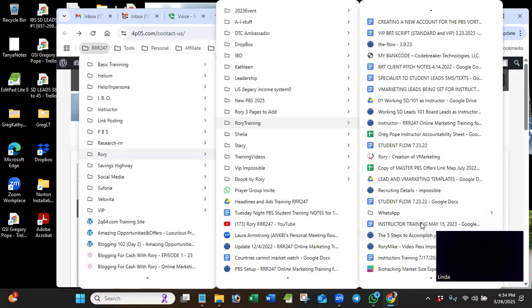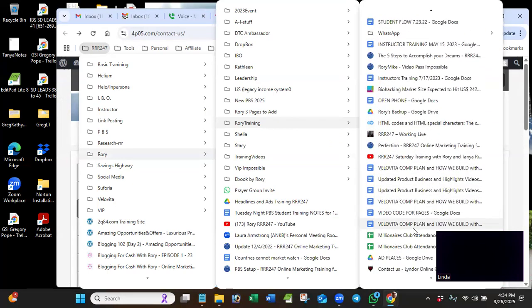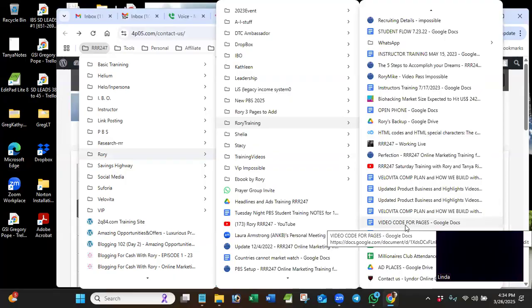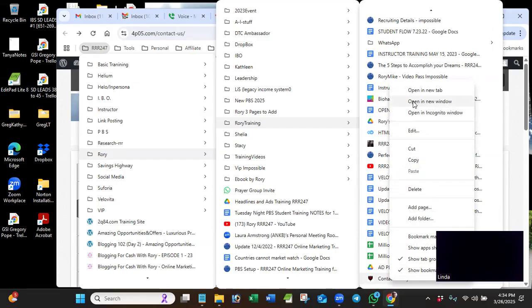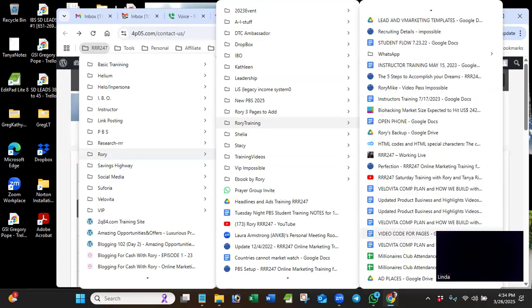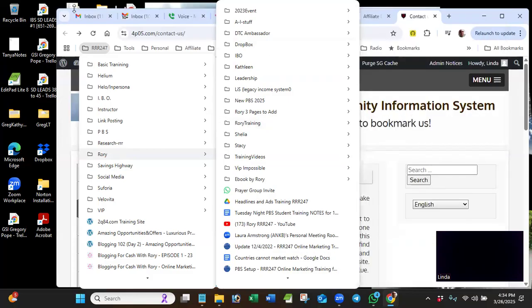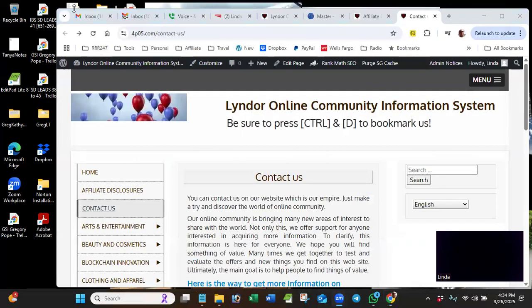So I scroll down to all these different bookmarks that I have. If I don't have them organized, I won't be able to find where they are. And here's that one I accidentally just added, and I don't want it. So remember, a right click is a list. Now I get all these different options, and one of these options is delete. Now I just took that out of there because I didn't want that in there. I don't need that; you can see I have way too many bookmarks as it is. But that's how bookmarks work.